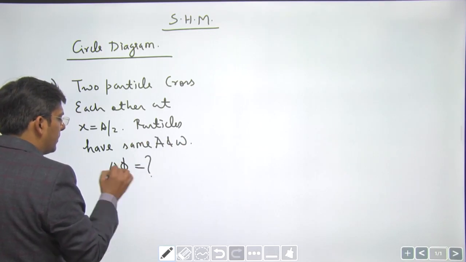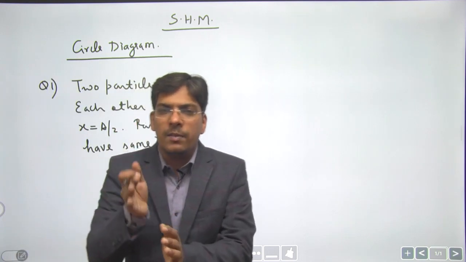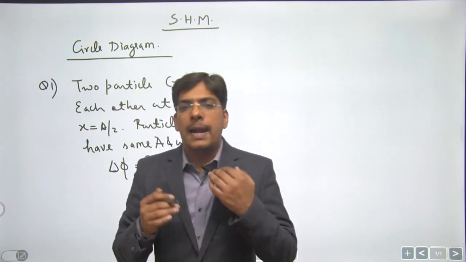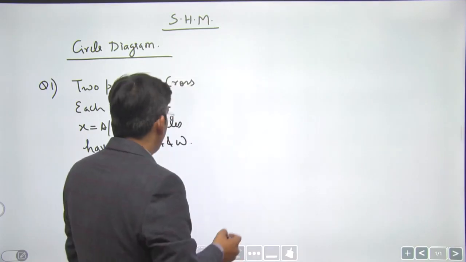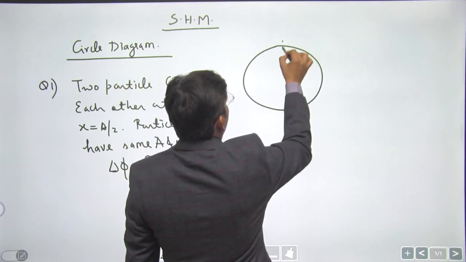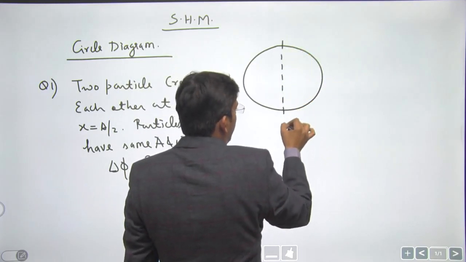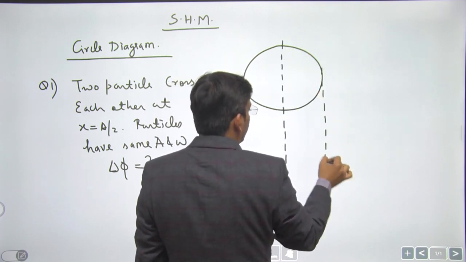See, there are two particles, both cross each other. That means one is moving towards mean position and the other one is moving towards extreme position at x equals 0. You are going to calculate the phase difference between them. See, this is the circle diagram. A reference particle which is actually moving in a circle, say in anti-clockwise sense.